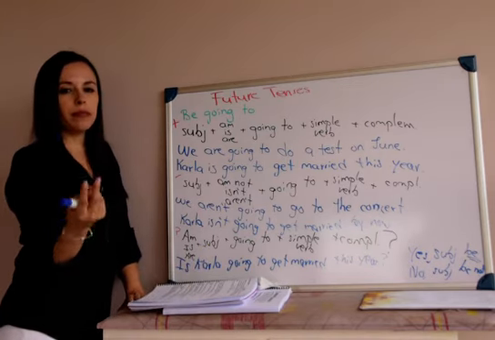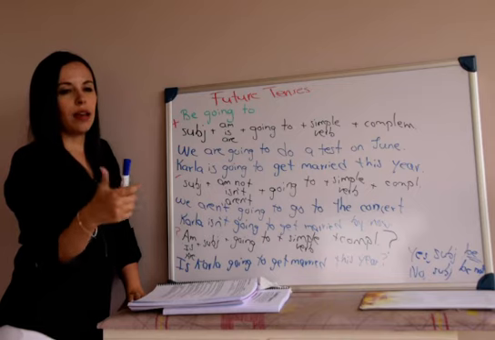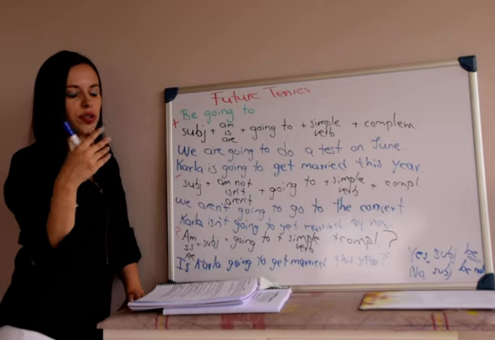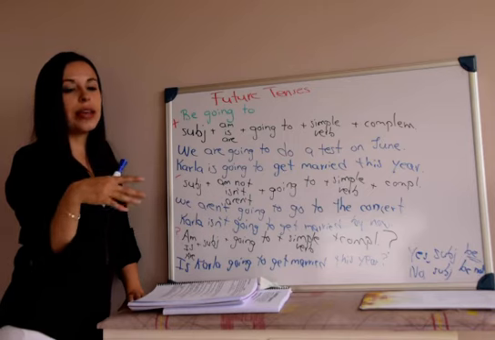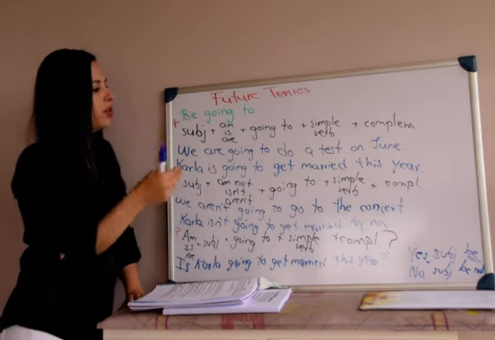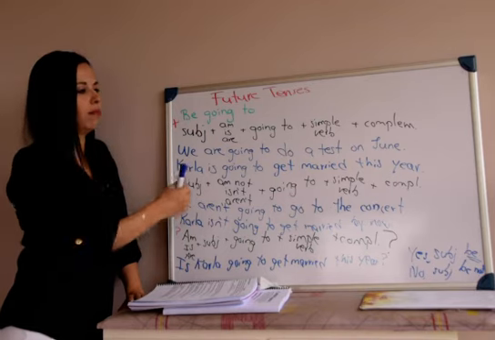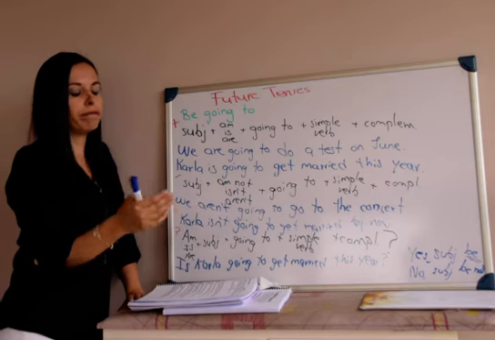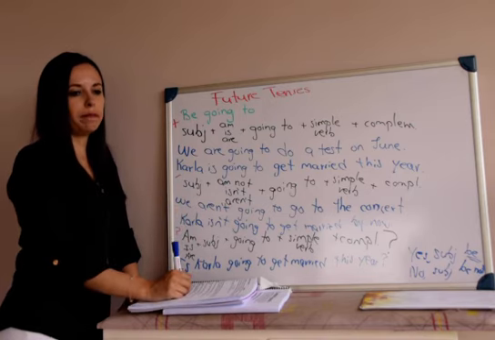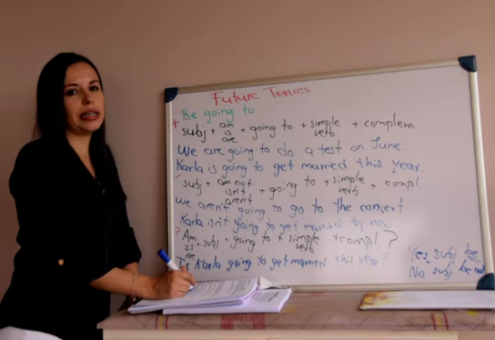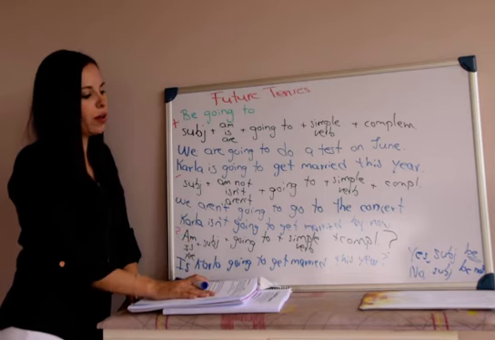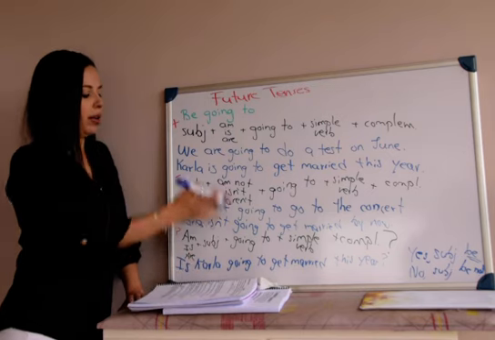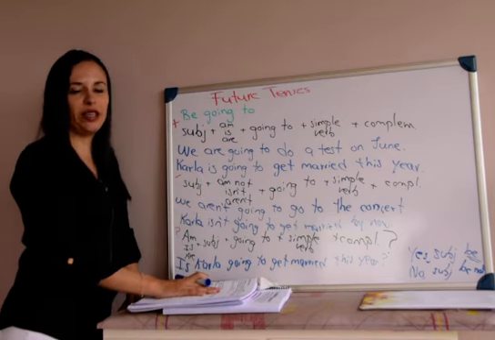As I said before, both are future tenses. We use will for intentions, promises, for things that are not planned, and we use be going to when we are certain that this is going to happen, when we have plans and we have planned this activity before, right? So that's all you need to know. And later in another class we're going to see the WH questions. But by now let's stay with this. Okay, so see you in the next video.